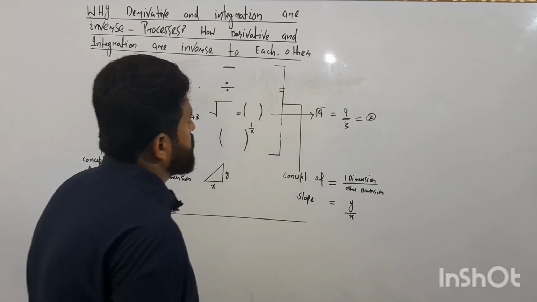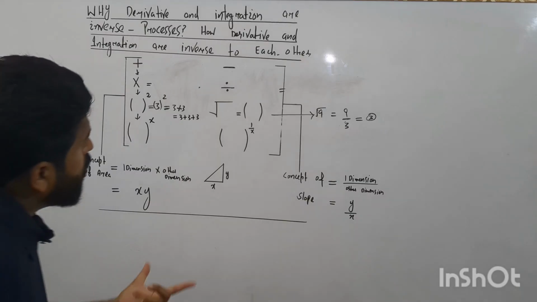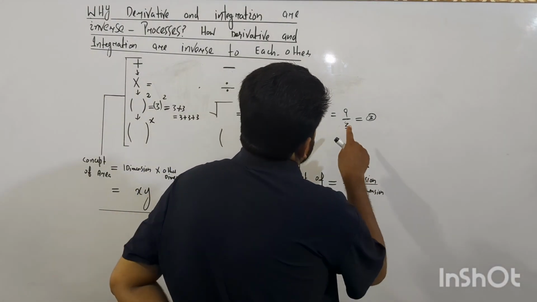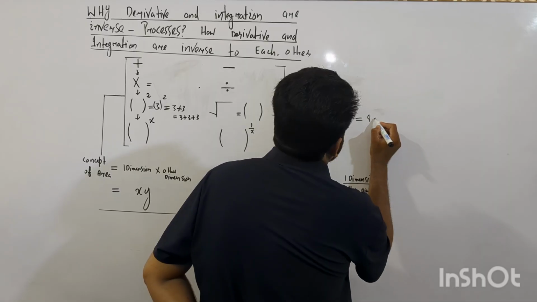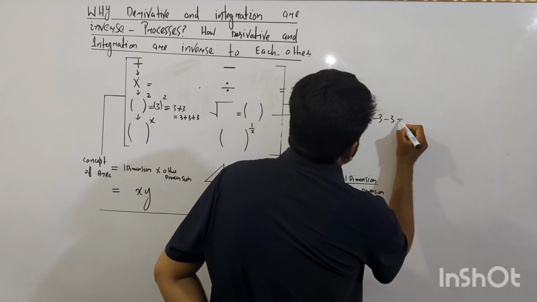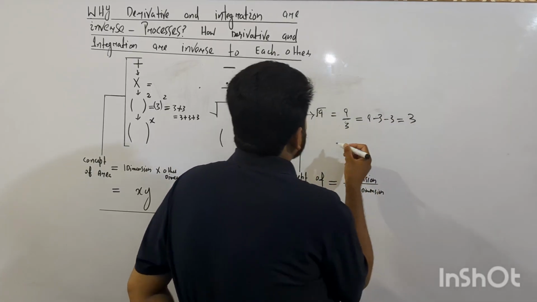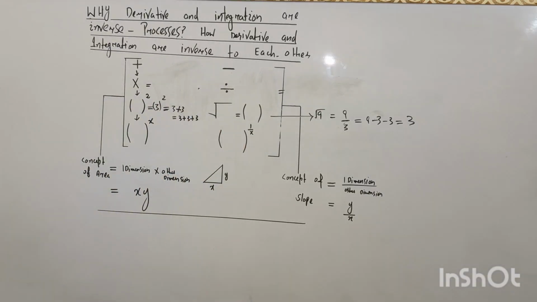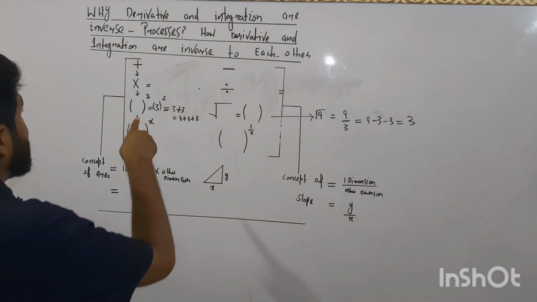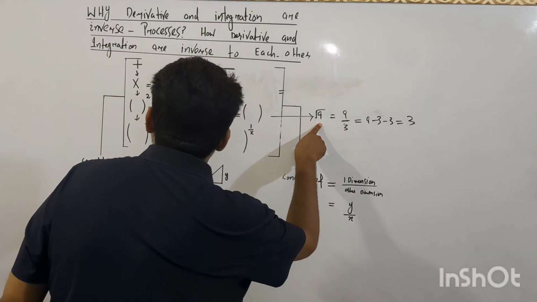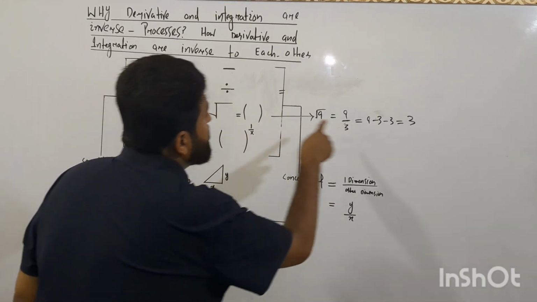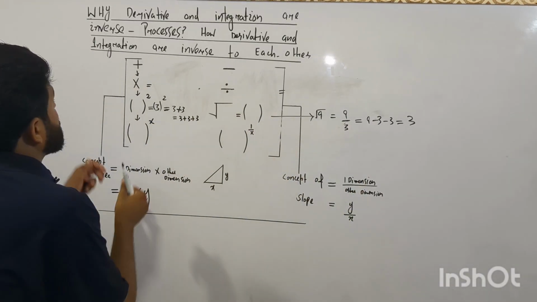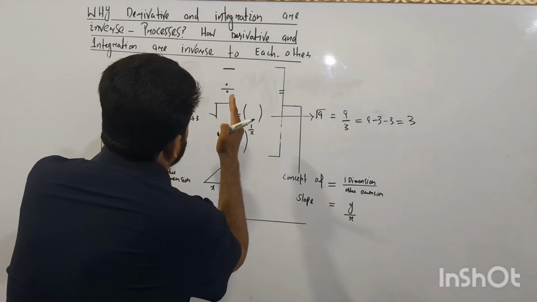And what we know about division is that it means subtracting 3 from 9 two times. What does it mean? 9 minus 3 minus 3, that is 3. So it is simply proved that square root is division and subtraction, and square is multiplication and addition. So square is the inverse process of square root.